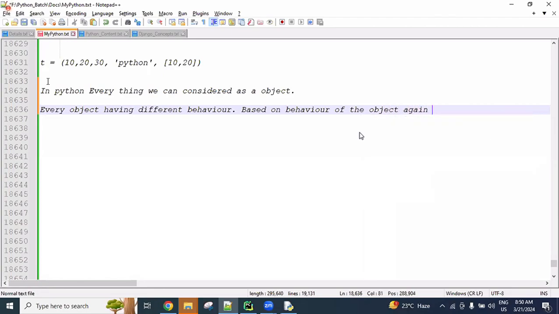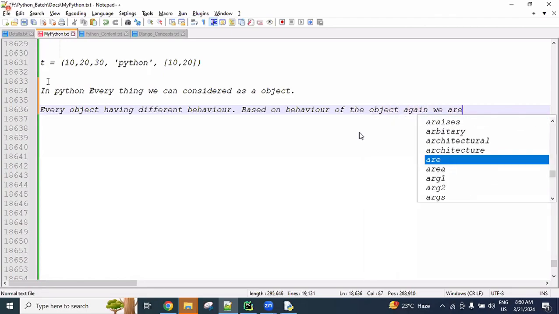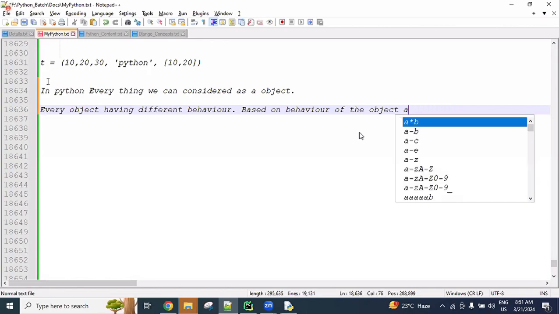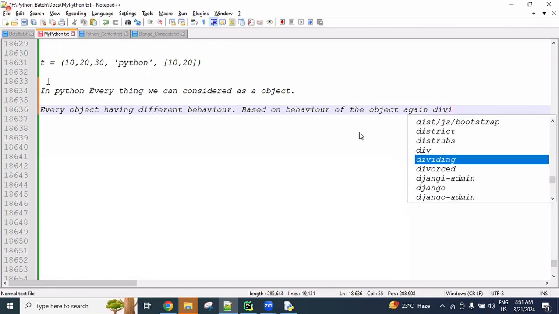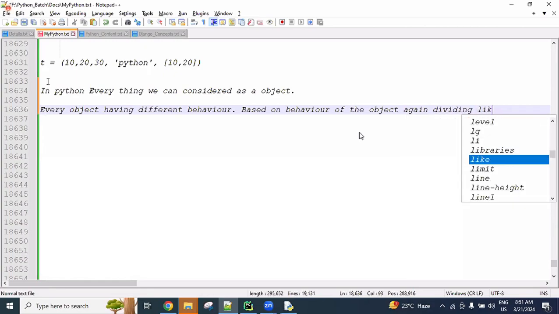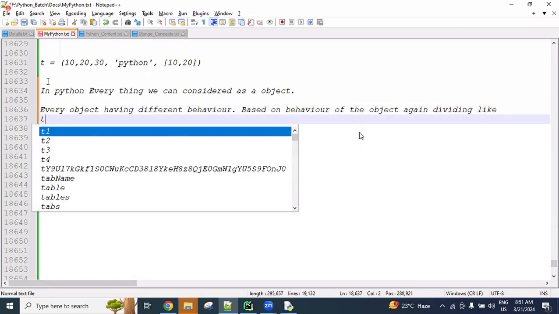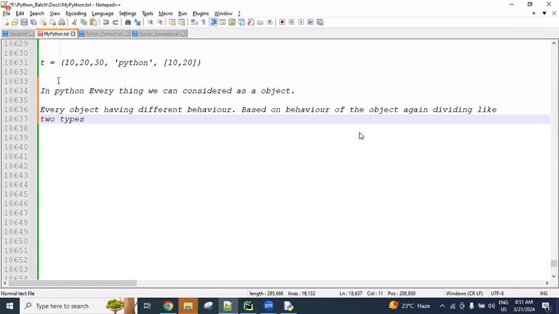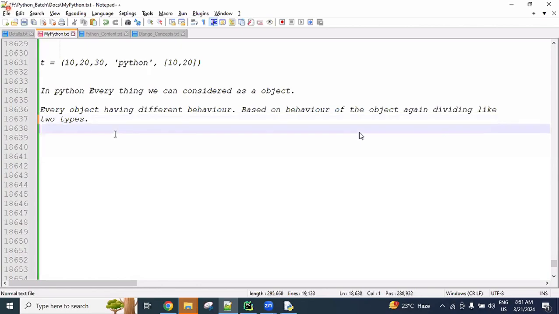So based on the behavior of the object, Python divides them again into 2 types. All the objects are dividing into 2 types.